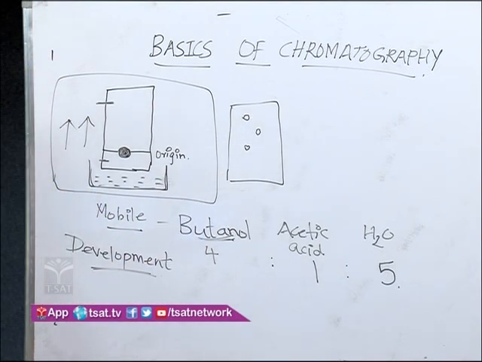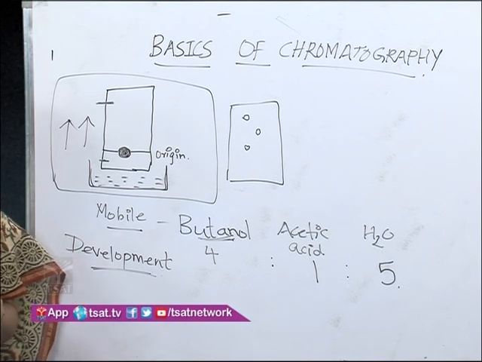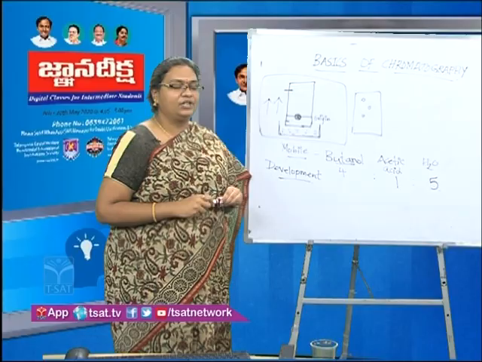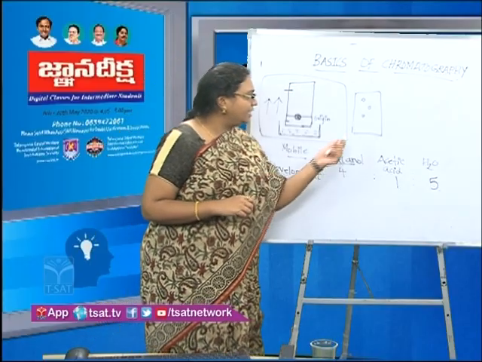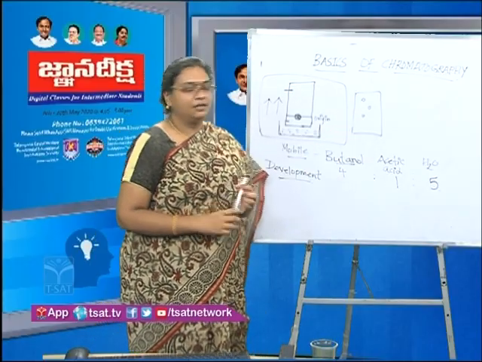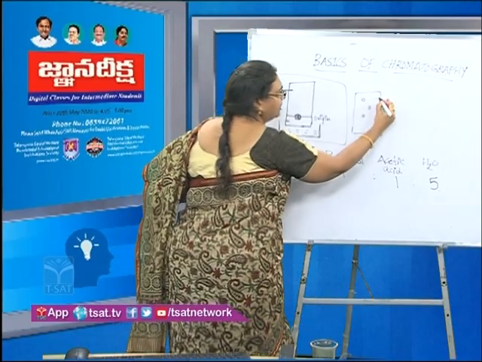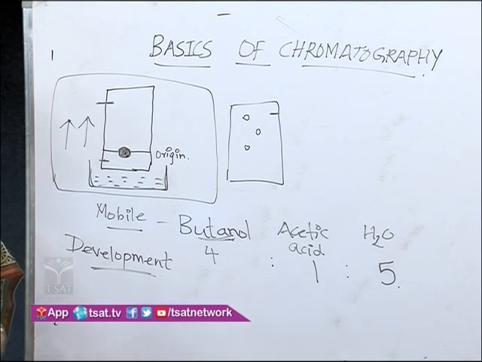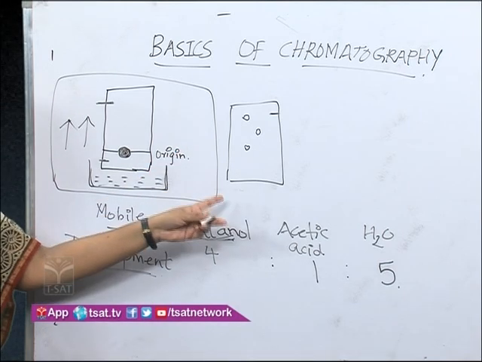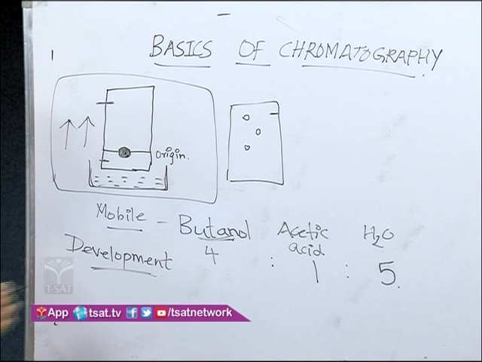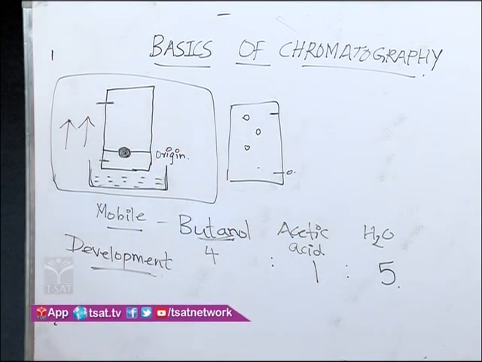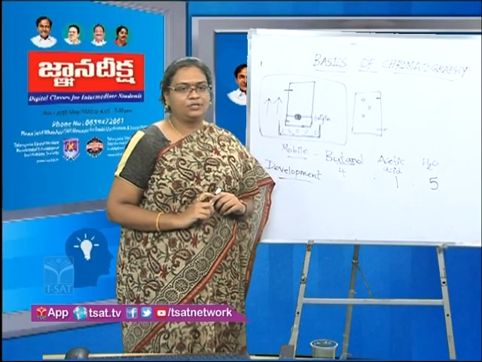And those spots will be purple in color, because amino acids, when they react with ninhydrin, give purple colored spots, except proline, which gives a yellow color, and thereby these spots will be developed. There is also a solvent front that we have marked, the space till which the solvent has run, and this is how your chromatogram looks. This is the origin point where the sample was earlier placed. Okay, so the partition coefficient concept has been solved now.